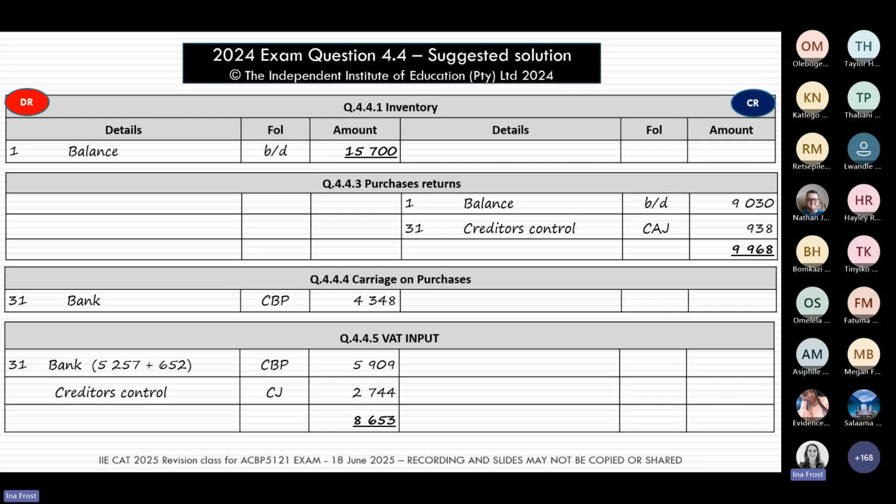In this question, they also asked us to do other general ledger accounts. These accounts you can go and just try at home, and then you can come back to this slide just to double check that you've got them all correct.